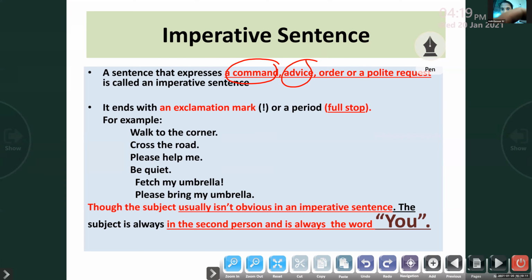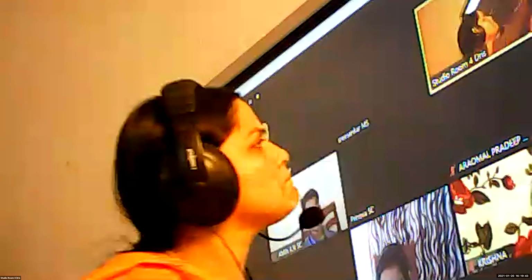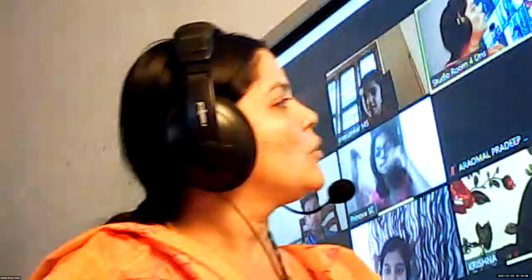Look at the example, children. Walk to the corner. Cross the road. Please help me. Before answering, you should observe the sentences written on the board. Please don't tell me the answer yet. Walk to the corner. Cross the road. Please help me. Be quiet. Fetch my umbrella. Please bring me my umbrella. What is missing here? Subject. Subject is missing.